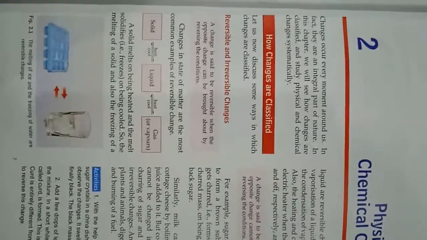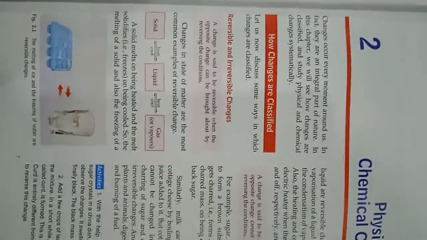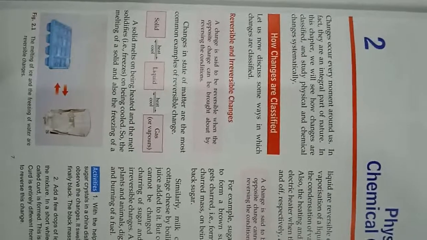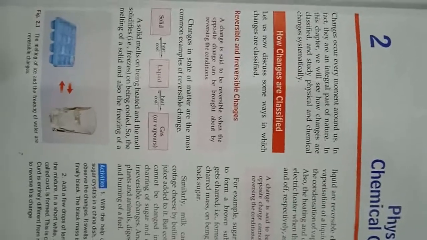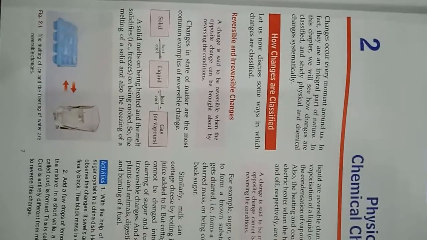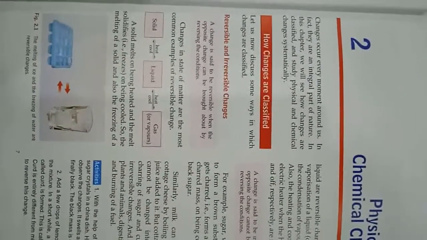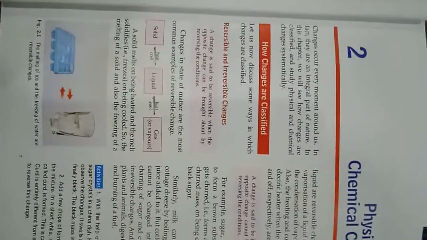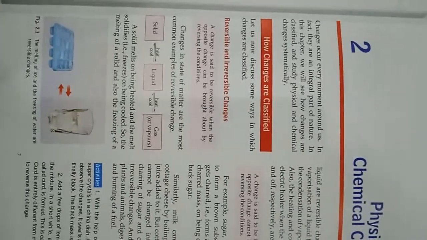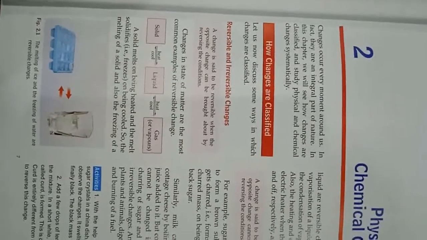If there is ice and you take it out of your refrigerator, it converts into water. If you heat that water, it converts into vapors. Condensed vapors, if you cover them with a lid, when they cool down, the vapors again convert into water, and when you keep that water in the refrigerator, it turns into ice.